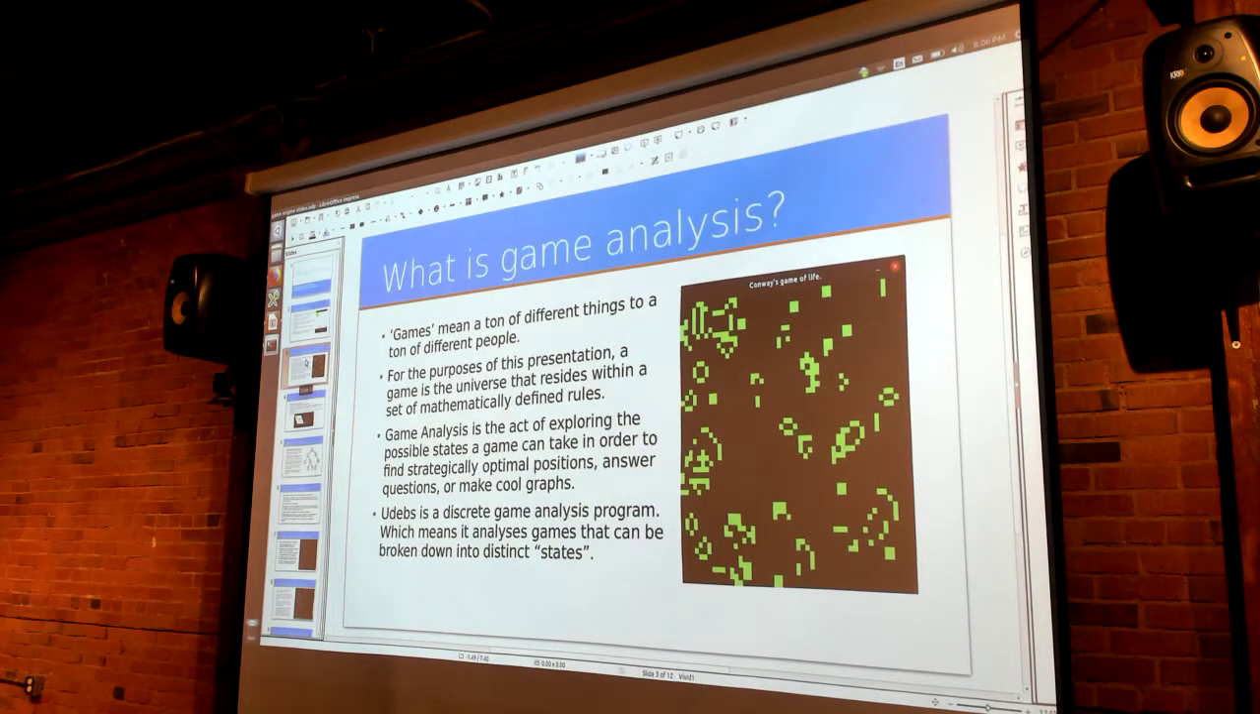Although, if we remove the mathematically defined, maybe it would. And for me, game analysis is the act of exploring the possible states a game can take in order to find strategically optimal positions, answer questions, or make cool graphics. Because yes, games are also about making cool graphics. So Udebs started as an RPG battle duel and became a system for me to learn about the various games I like playing, whether it be Chopsticks or Tic-Tac-Toe or Connect 4 or a lot of other really cool things. I even used it to find the optimal combos in Street Fighter.